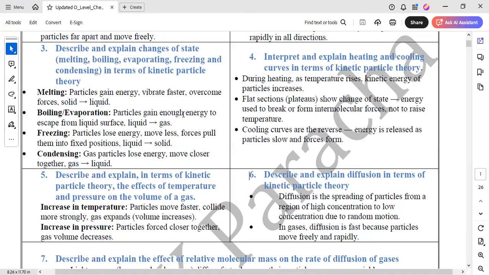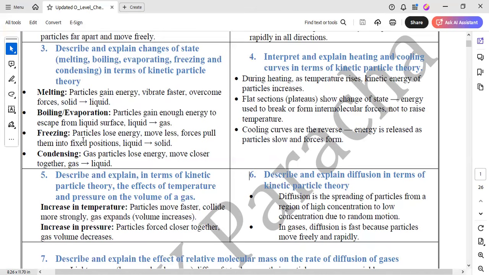Particles gain enough energy. What is happening in these two conditions? Particles gain enough energy to escape from the liquid surface. In the liquid surface, they still have surface tension, and they have a small amount of intermolecular forces of attraction, or electrostatic force of attraction between them. There is a force of attraction between liquid particles. So when they turn into gas, there is negligible force of attraction between the particles of gas, meaning there is no force of attraction between the particles.